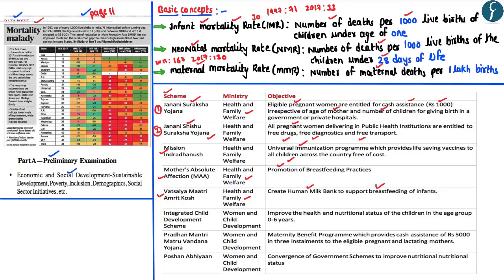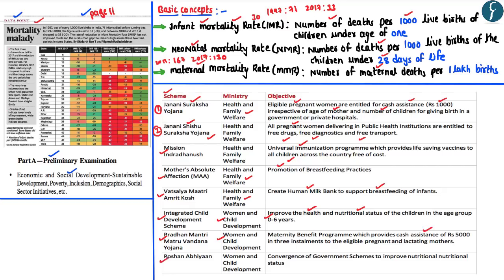The next scheme is Integrated Child Development Scheme, which is under the Ministry of Women and Child Development, and among the different components of this ICDS scheme, one main component is to improve the health and nutrition status of the children in the age group 0 to 6 years. The next important scheme is a maternity benefit scheme known as Pradhan Mantri Matru Vandana Yojana, which is launched by the Ministry of Women and Child Development, wherein this particular scheme seeks to provide a cash assistance of up to Rs 5,000 to the eligible pregnant and lactating mothers.